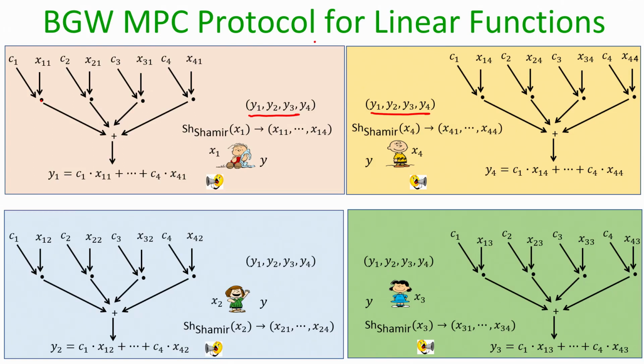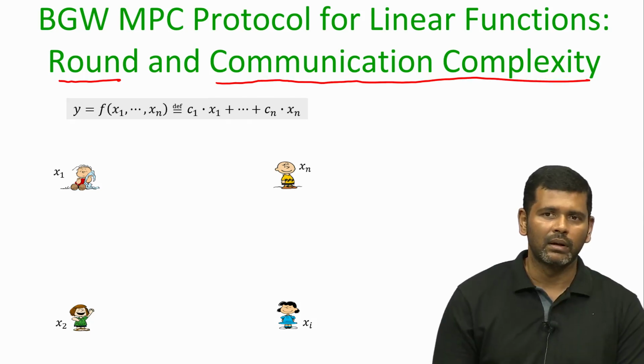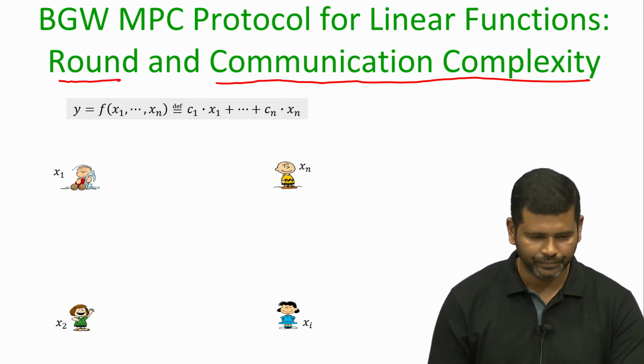Now we have to analyze whether this protocol is secure or not, but before going into that, we will first analyze the number of rounds required in the protocol and how much communication is done. Round complexity means the total number of rounds required in the MPC protocol. Communication complexity means how many bits are communicated in the protocol overall.